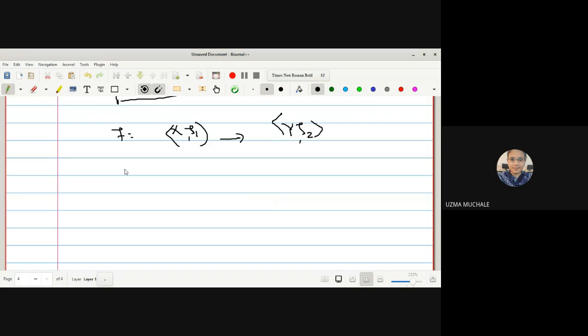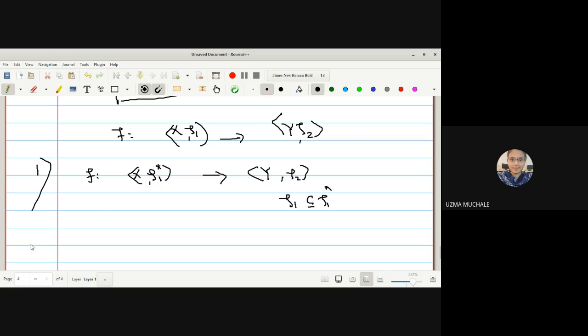What about restriction? I will write down two mappings and then you can tell me which one is restriction and which one is extension. F is a mapping from X to 1 star to Y to 2, and the condition is that to 1 is contained in to 1 star.